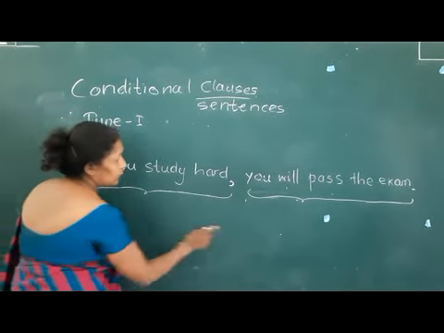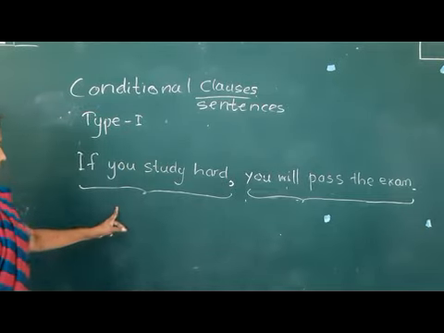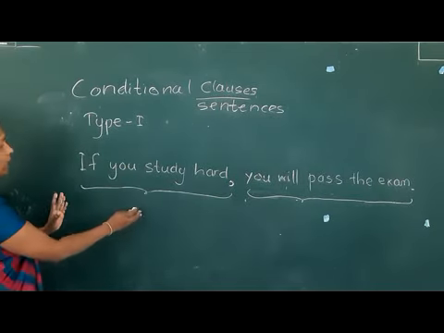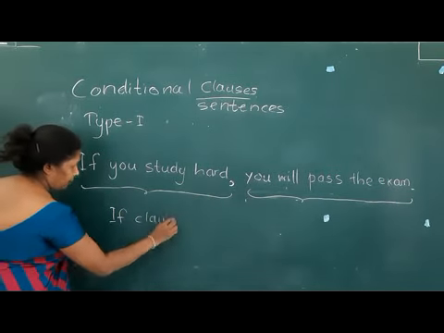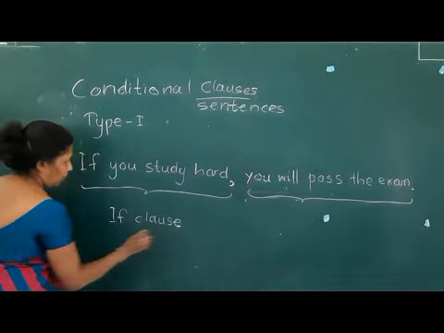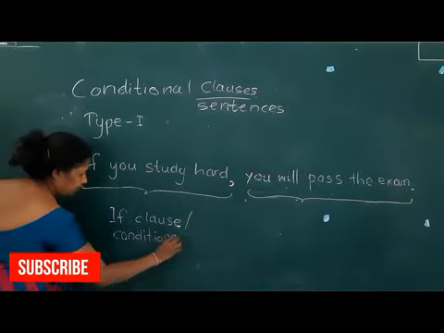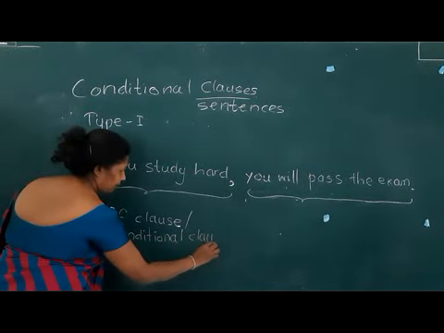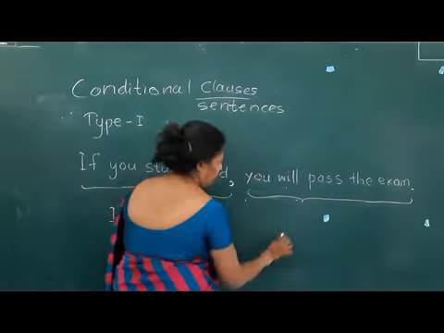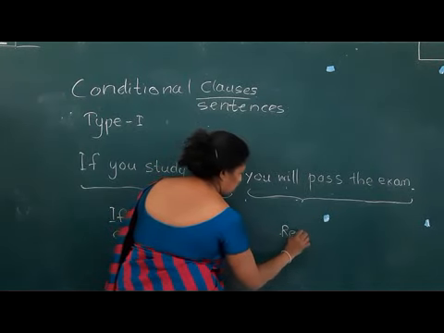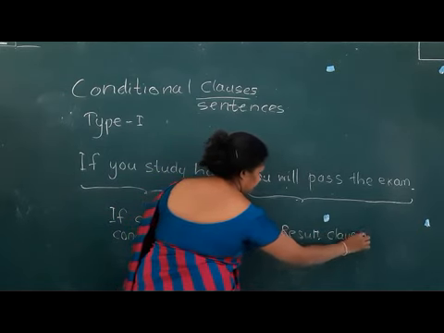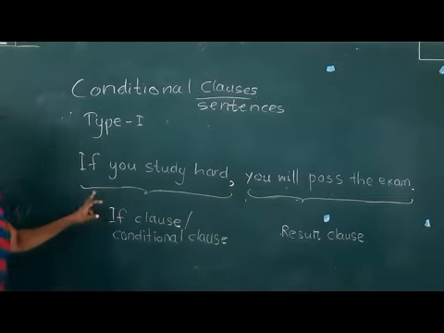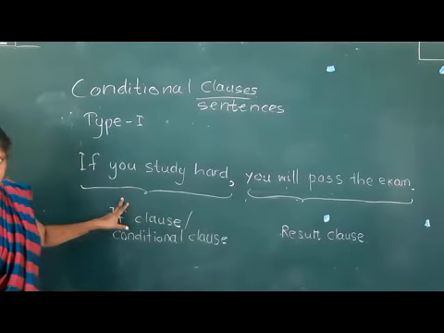A sentence with two clauses we call a complex sentence.